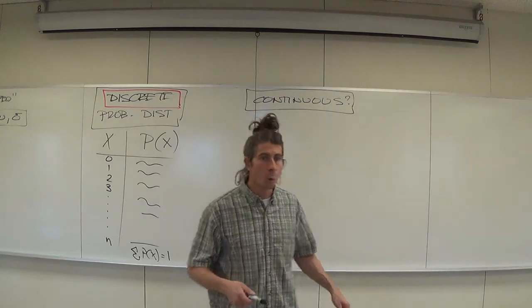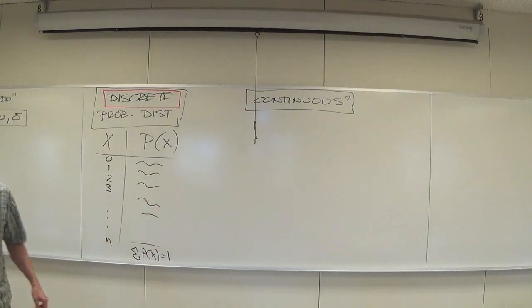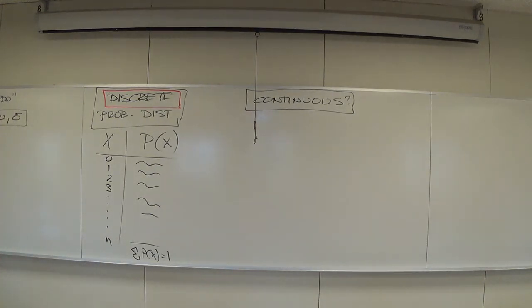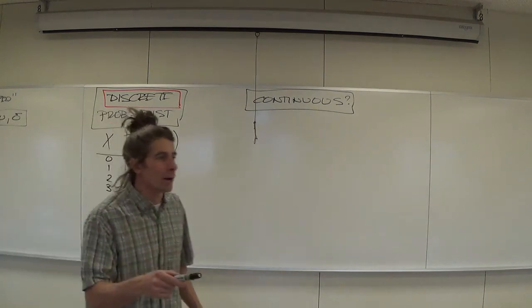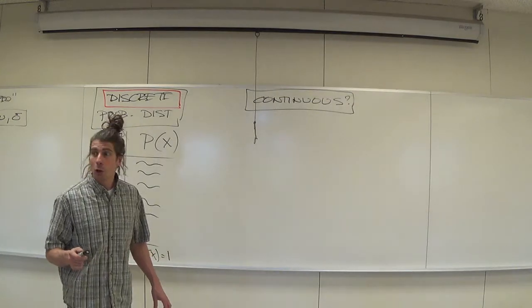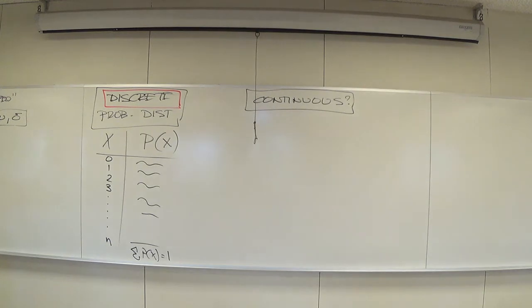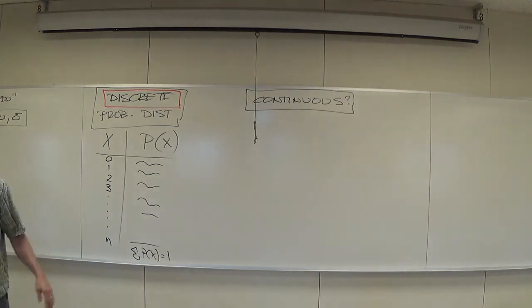Throw them out. 1, 2. Think outside the box. 0.5. Think outside the box. More. 2/3. More. Keep going. 0.002. 100. Keep going. How about square root of 7? That's ugly, isn't it? Square root of 7.23. Even uglier. All these numbers. If I had to plot all these numbers on the board, I'd have a hell of a time, wouldn't I? So what did we invent to do it?